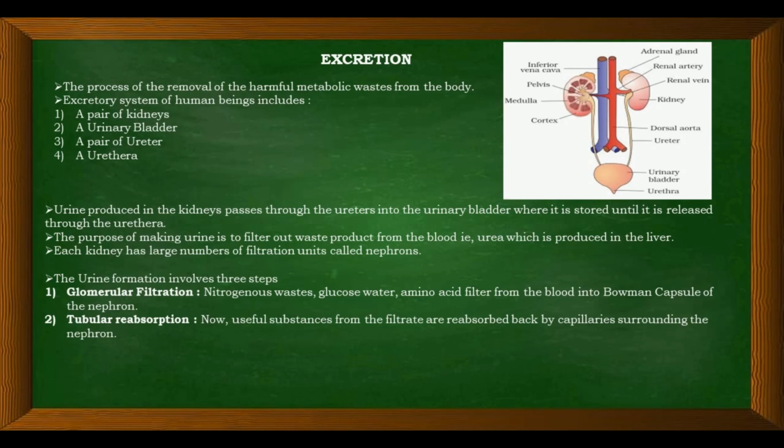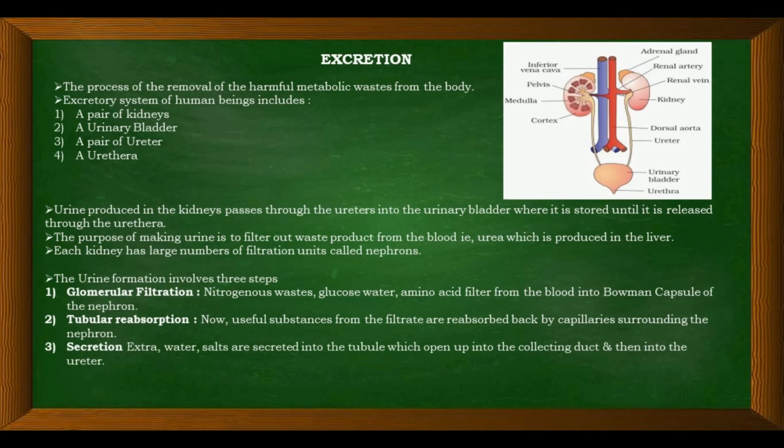Second is tubular reabsorption. Useful substances from the filtrate are reabsorbed back by capillaries surrounding the nephron. Once glomerular filtration is done, nitrogenous waste like glucose, water, amino acids are all filtered into the Bowman's capsule. The Bowman's capsule collects the filtrate, which is to be thrown out. But then in the second step, tubular reabsorption, the useful substances from that filtrate are reabsorbed back by the capillaries surrounding the nephron.